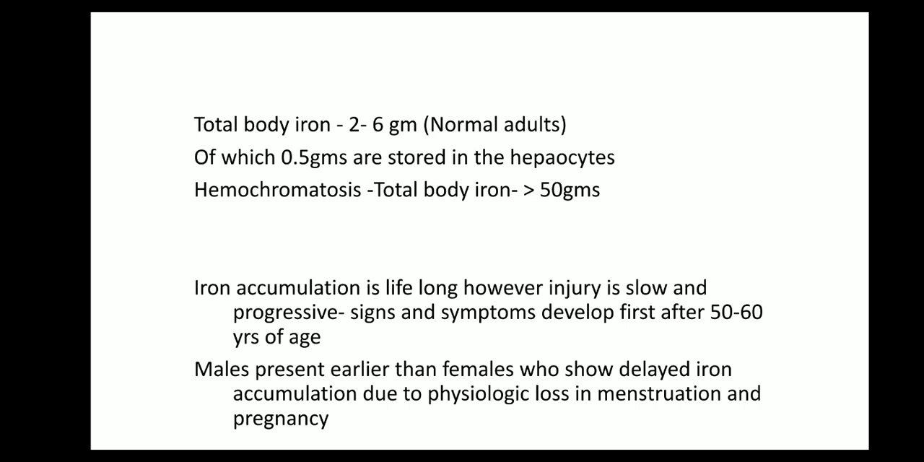Total body iron is 2 to 6 grams in normal adults, of which 0.5 grams are stored in hepatocytes. In hemochromatosis, there is total body iron of more than 50 grams. Iron accumulation is lifelong, but injury is very slow and progressive. Signs and symptoms usually develop after 50 to 60 years of age. Males are more commonly affected than females.